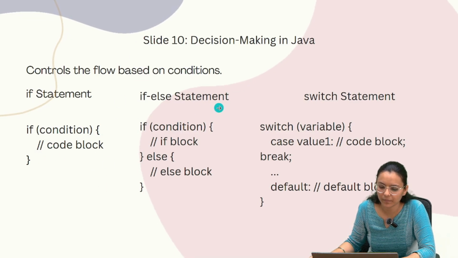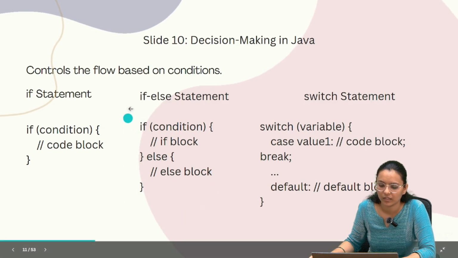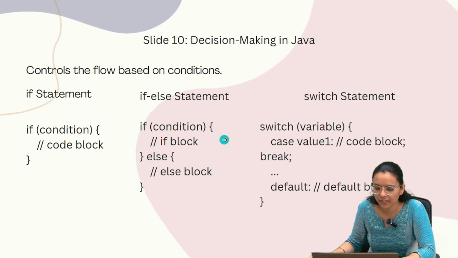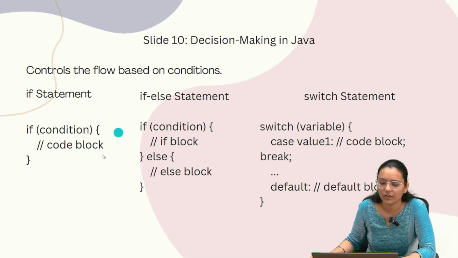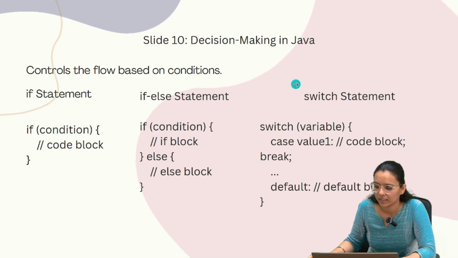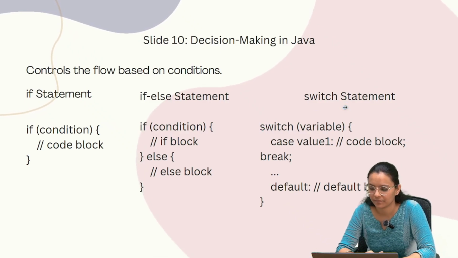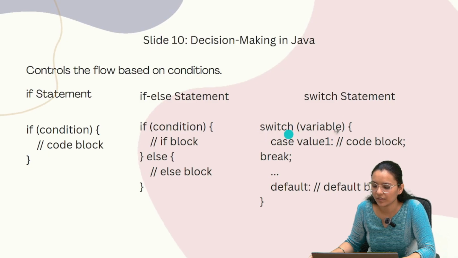If we use if else statement, we have to write a syntax like if. Here we are giving our condition. After that, here we write our block. Then else condition. Here we write our code. In that syntax, if the first if condition is false, then our else condition will run. Next, switch statement. Switch statement means it has some choices. Okay, so switch, here we give a variable. Then here we give some cases. So case 1, case 2, case 3, and last we will give the default value.